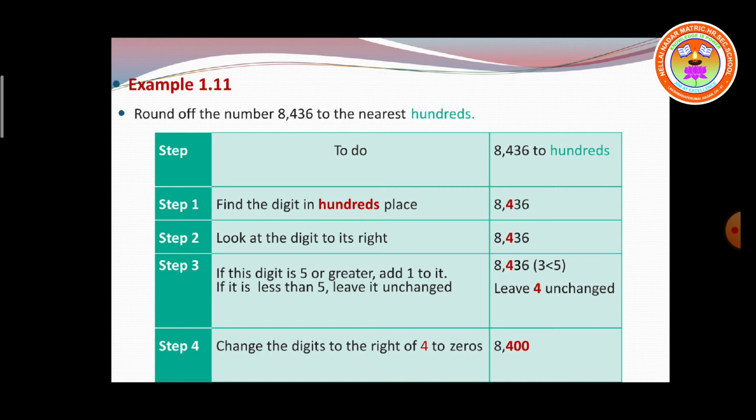If the digit is 5 or greater, add 1 to it. That condition is false here. So go with the second line. If it is less than 5, yes, 3 is less than 5, you should leave the digit unchanged. You should not do anything. Then you have to add zeros to the right hand side. Is it clear in this problem? Just go through the problem, children. Shall we move on to the next problem?